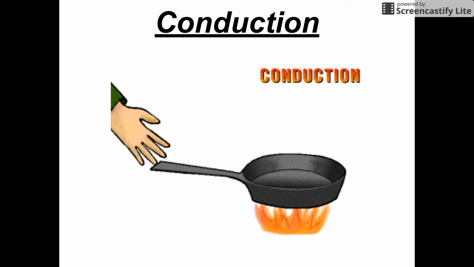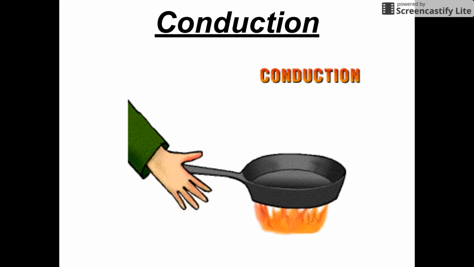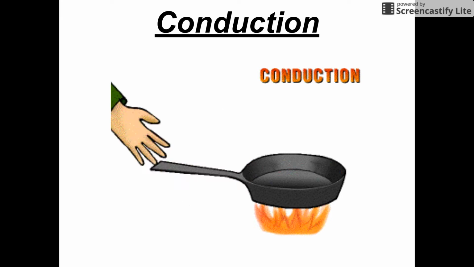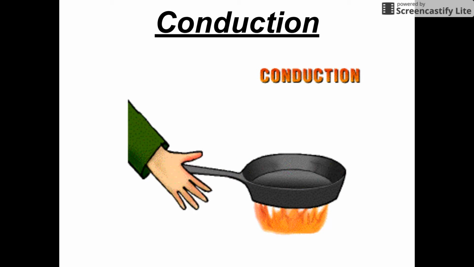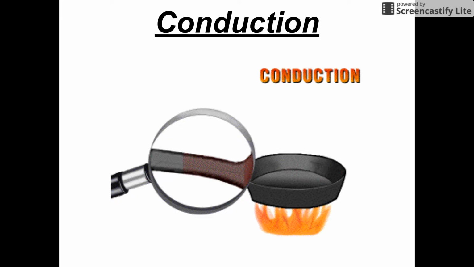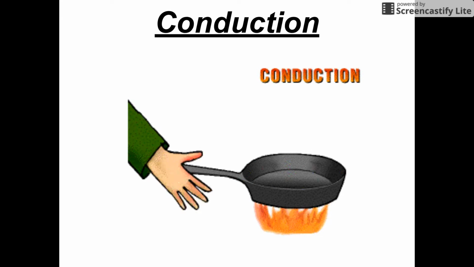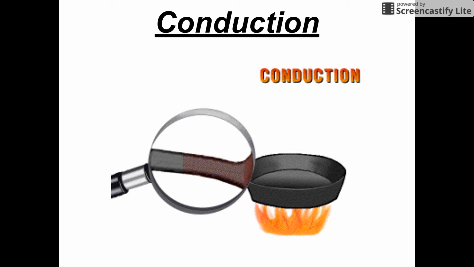Let's begin with the type of heat transfer conduction. Conduction is the transfer of heat by direct contact. For instance, when we reach for and grab a cast iron pan on the stove, the temperature of your hand is much cooler than the cast iron pan. When we touch the pan, the heat energy gets transferred from the hot pan into your hand.